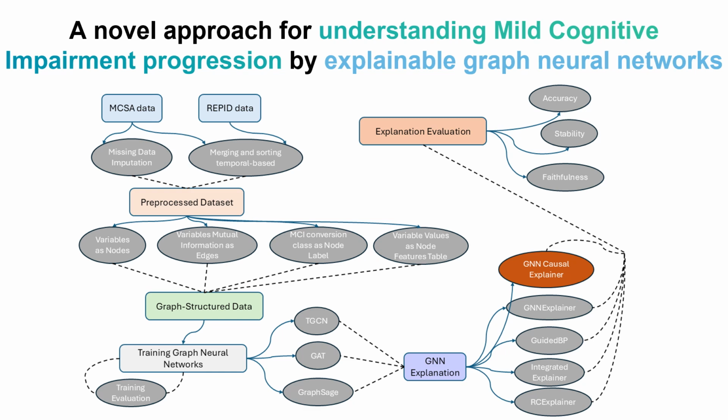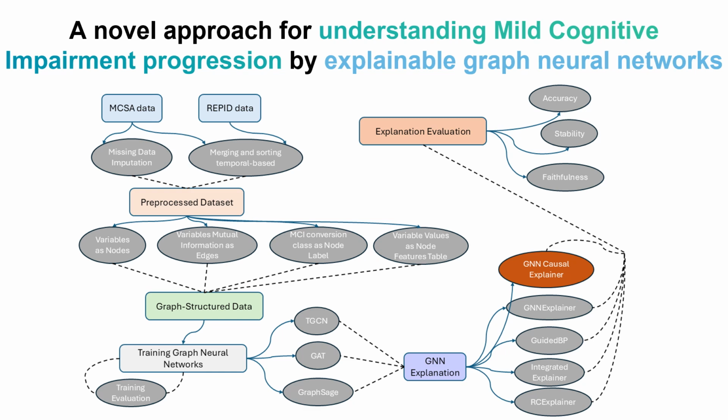And then we had to construct a graph based on this preprocessed data set. We consider variables as nodes, and variable mutual information as edges, meaning that each two variables have a mutual information value, which we consider as the edge, scaled between 0 and 1. And also the MCI conversion class as the node label, and variable values as node features that we train GNNs on. I will talk about GNNs.